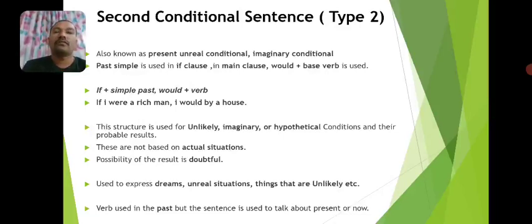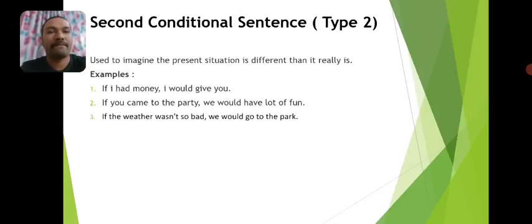If you look at this sentence structure closely, the verb used is actually in past form, but these sentence structures are clearly used to talk about present situations. This sentence structure is used to imagine the present situation is different than it really is.